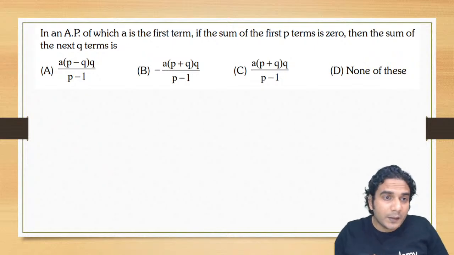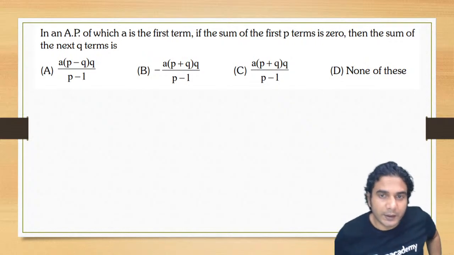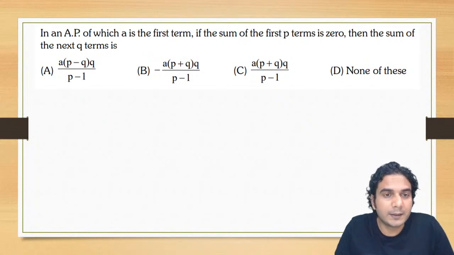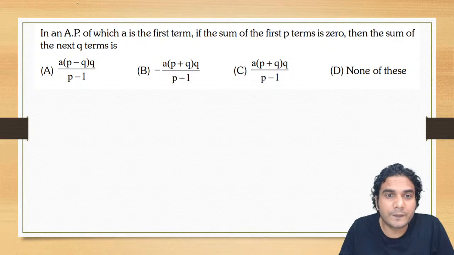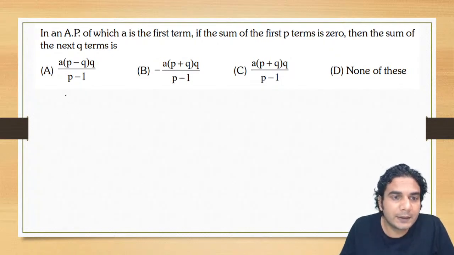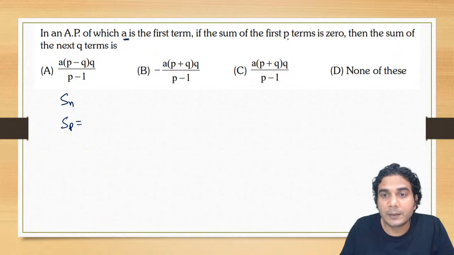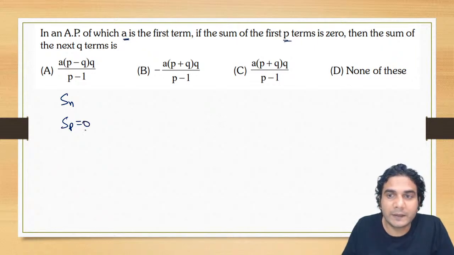Okay, so Sakshi, you are getting B, and Subhash, you are getting C. All right. Okay, let me solve it for you. See, if I represent the sum of the first n terms as Sn, then SP is given as 0, and we need to find the sum of the next Q terms.